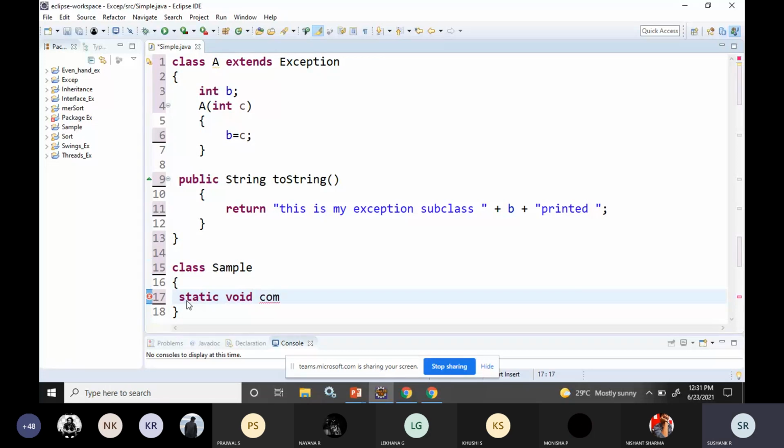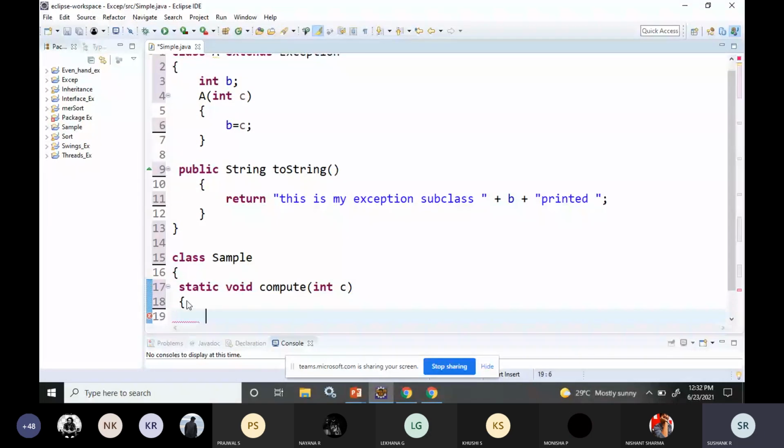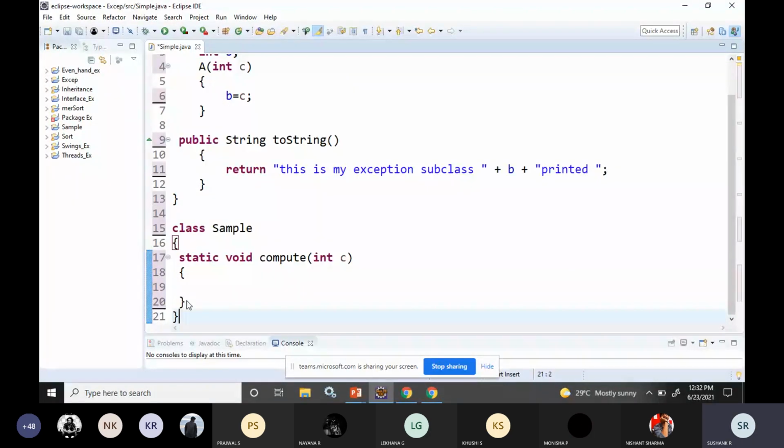It has to calculate the value of C, so I'll just use the same name itself. After this, I'll just type the program. It is taking some time.